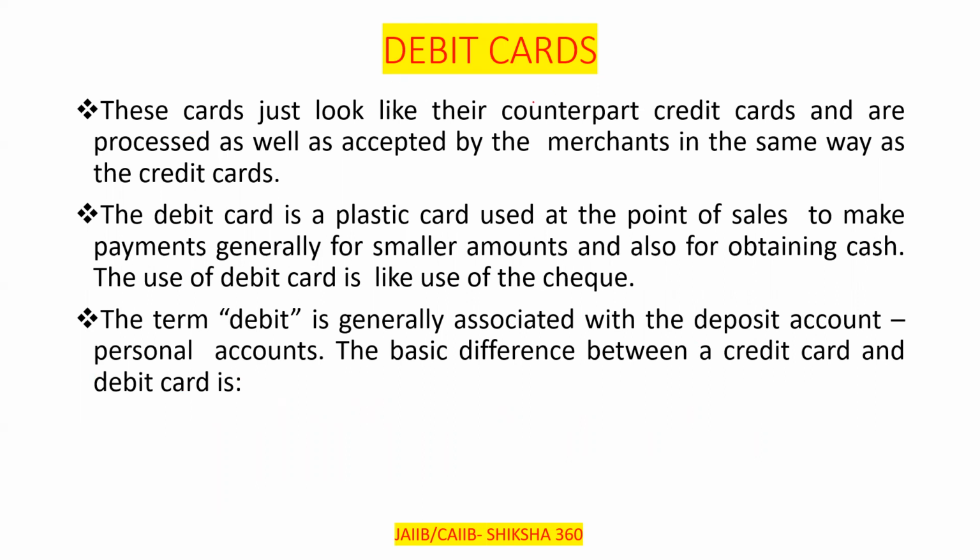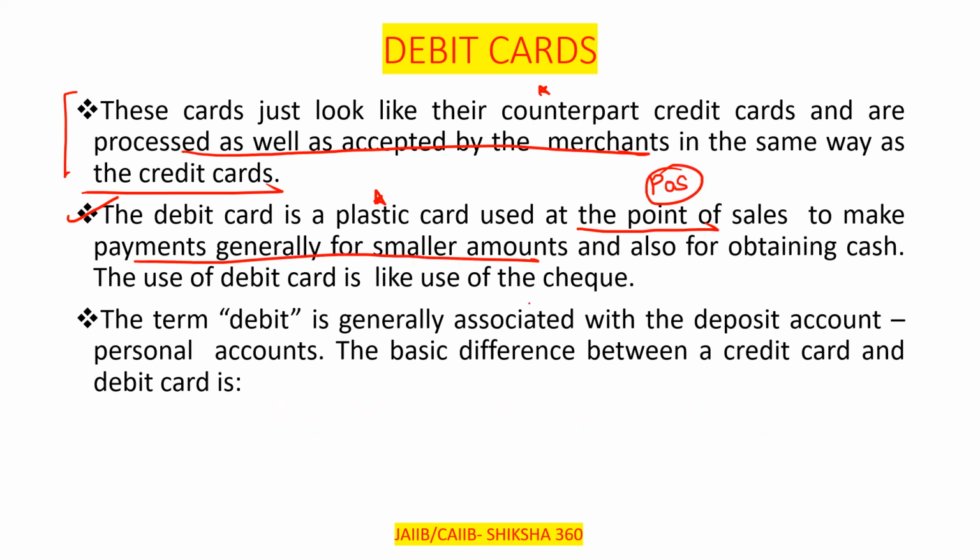These cards look just like their counterpart credit cards and are processed and accepted by the merchants in the same way as credit cards. The debit card is a plastic card used at the point of sale, POS, to make payments generally for small amounts and also for obtaining cash. The use of a debit card is like the use of a check. It also plays its role only when you have a balance in your account. The term debit is generally associated with the deposit account, that is, the personal account.